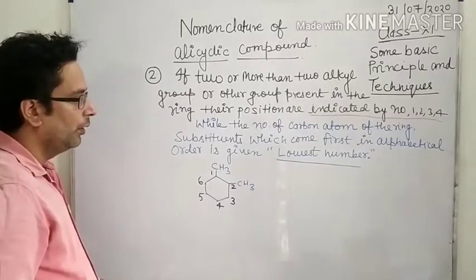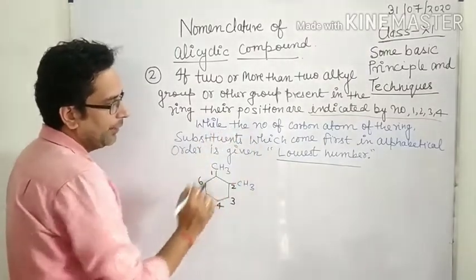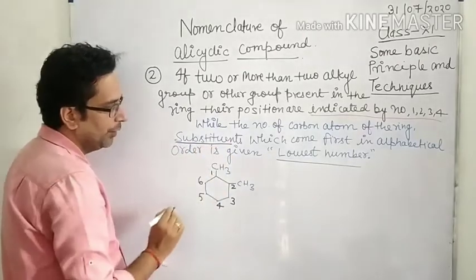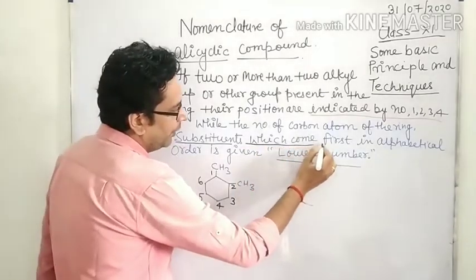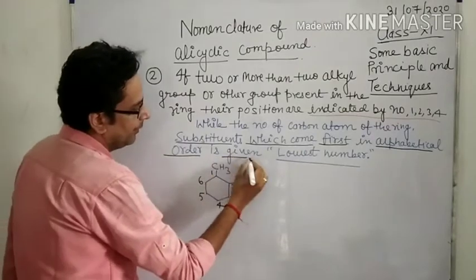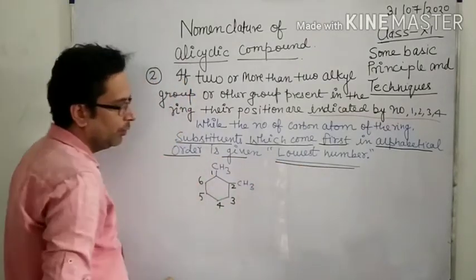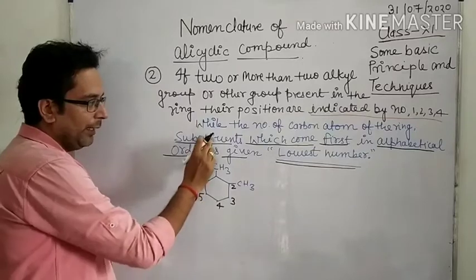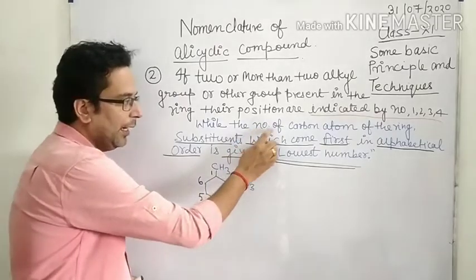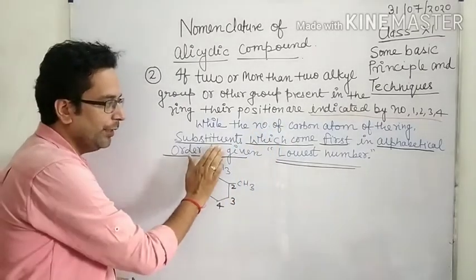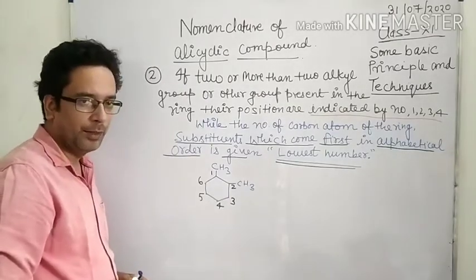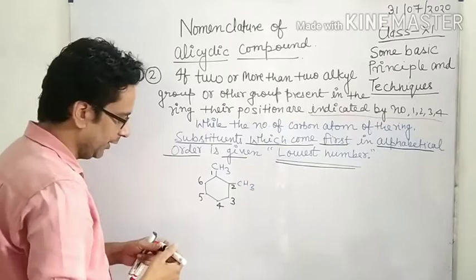Now look here: while numbering the carbon atoms of the ring, the substituent which comes first in alphabetical order is given the lowest number. What is the meaning of this? Now look here, another example.